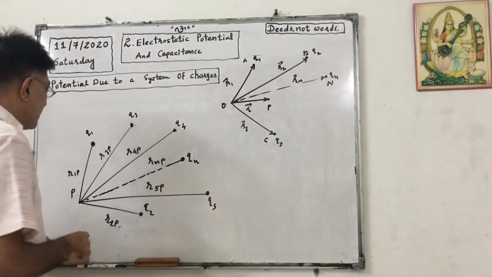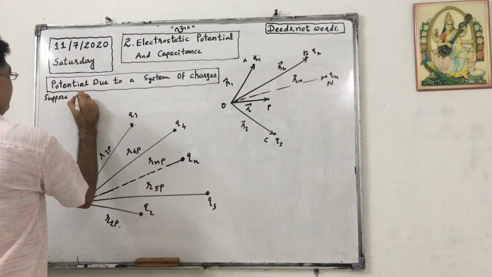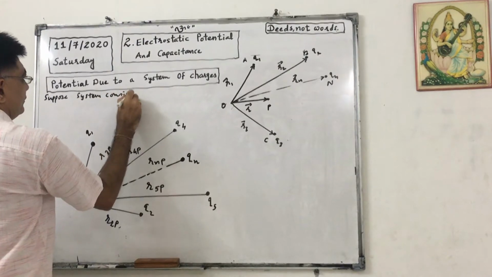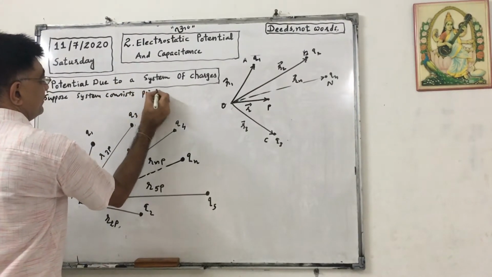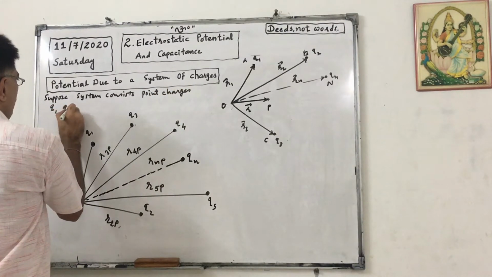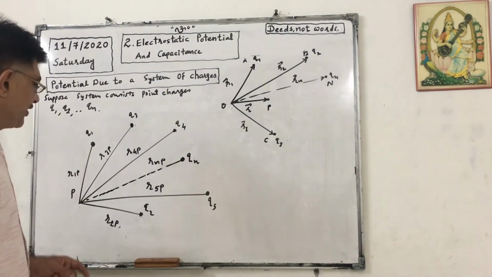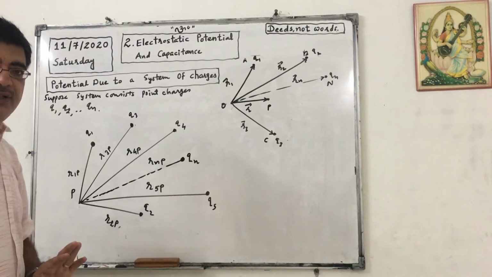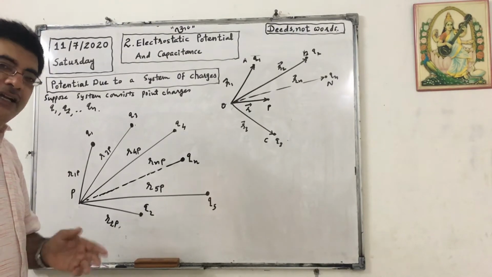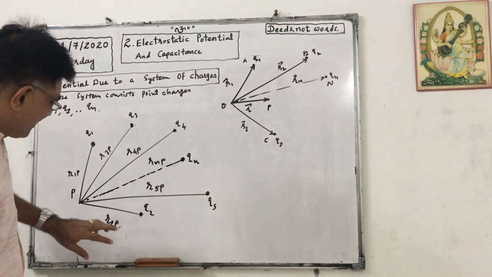Okay, suppose a system consists of point charges Q1, Q2 up to Qn, and we have to obtain the electrostatic potential, in short electric potential, again in short potential at P, due to all these point charges.